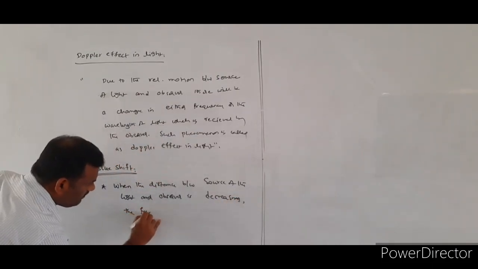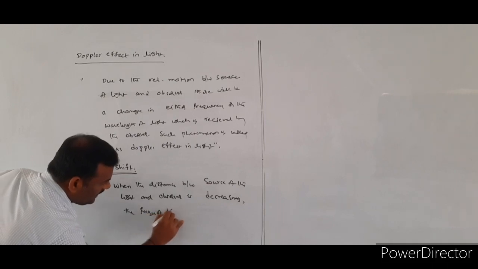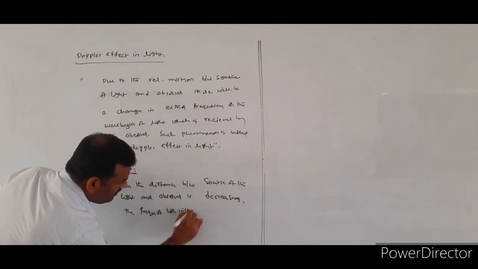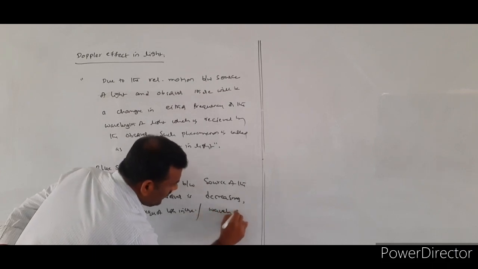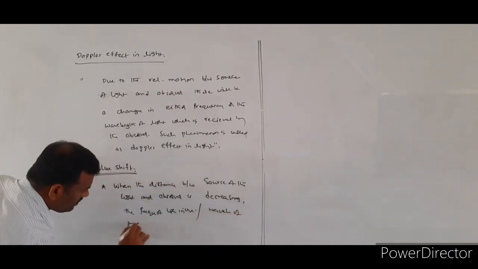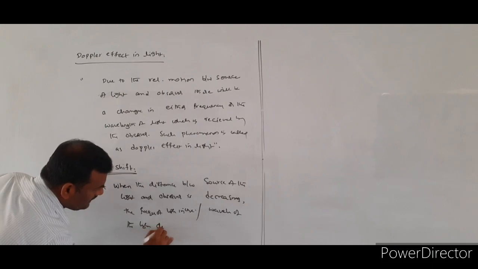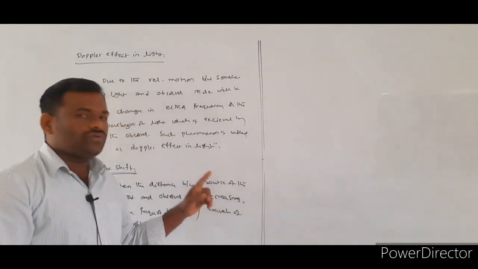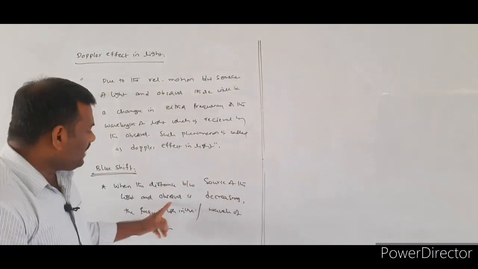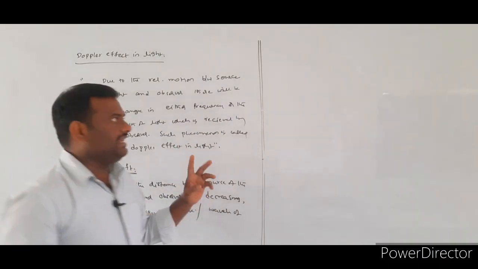The frequency of light increases or the wavelength of the light decreases. Whenever the distance of separation between the observer and source decreases, what happens? Either the frequency increases or the wavelength decreases.